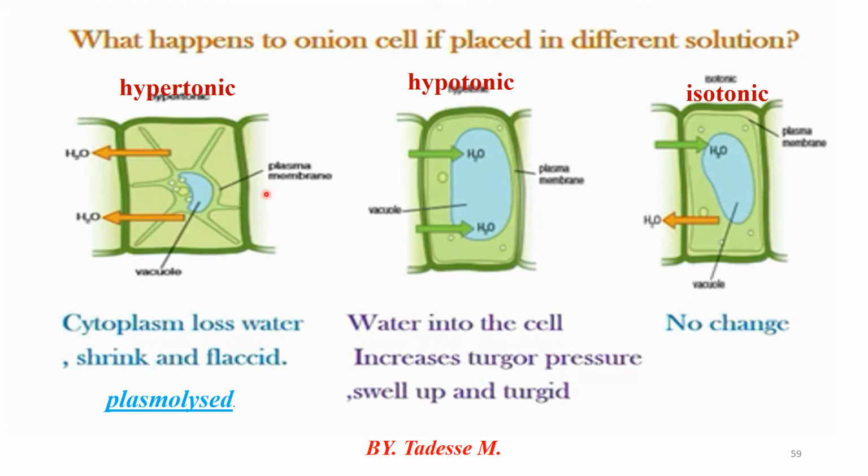Therefore, these three types of solution are one of the main parts of osmosis, which may be distinguished in animal cells and plant cells by taking red blood cells from animals and onion cells from plants. All of you, please understand this critically.